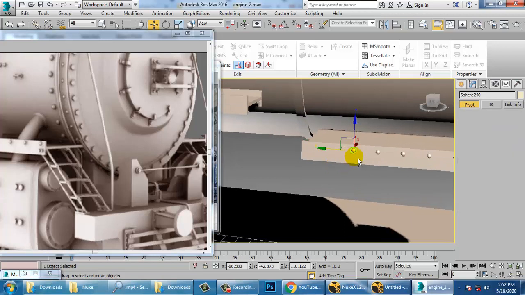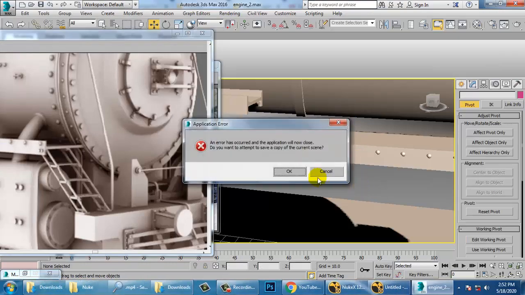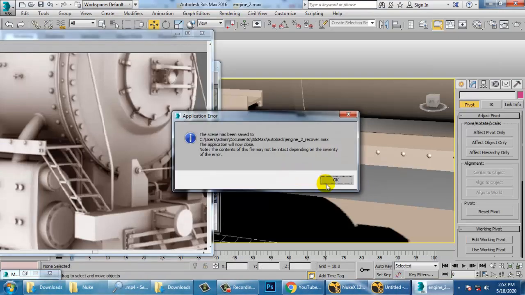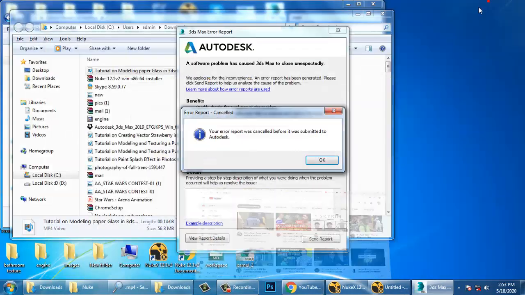You can just save your file. Oops. Crashed. Let's open it again, not a problem.